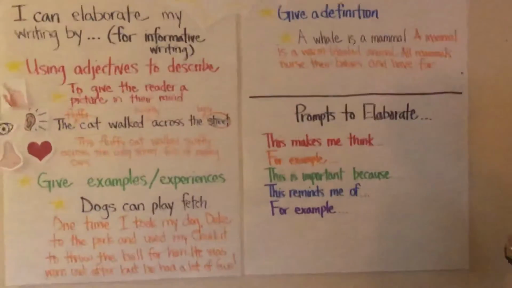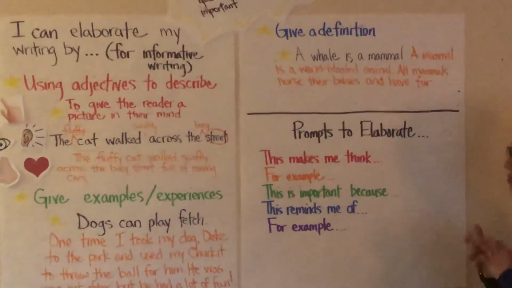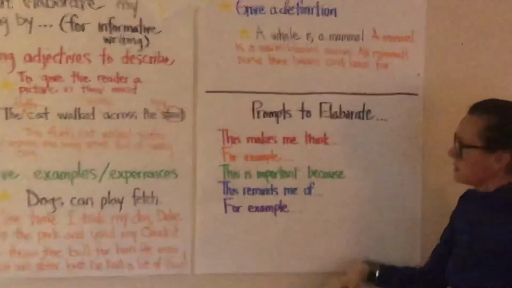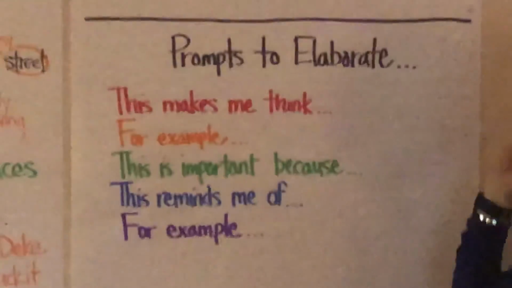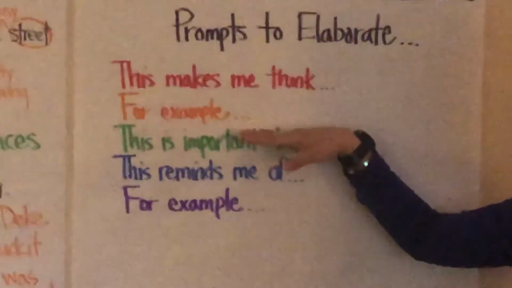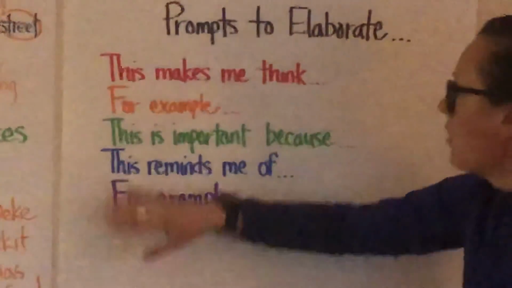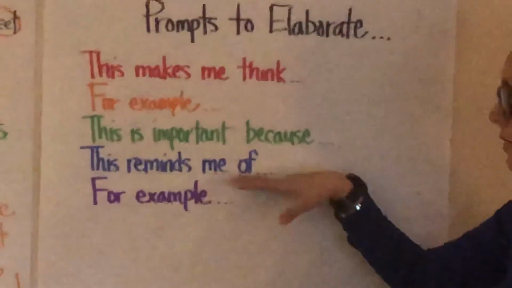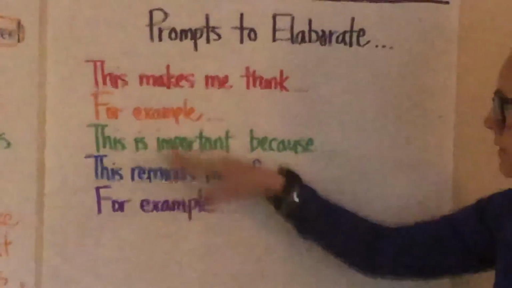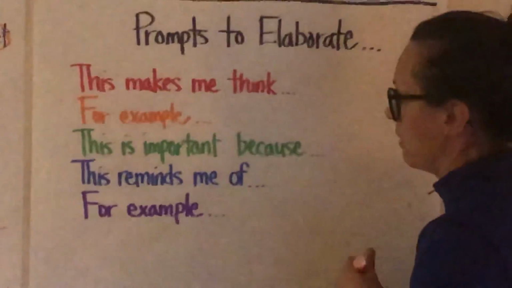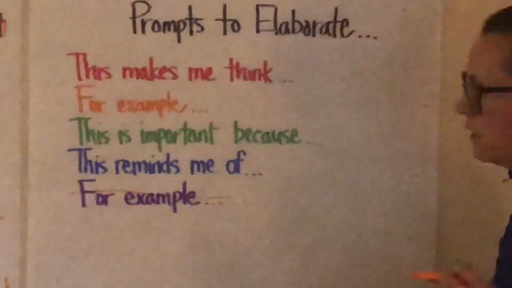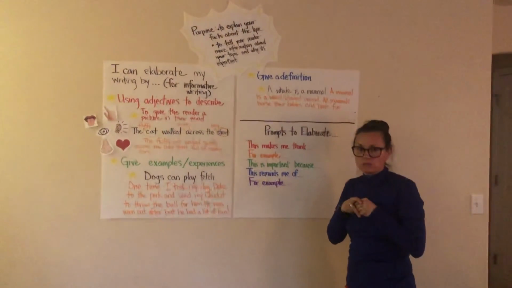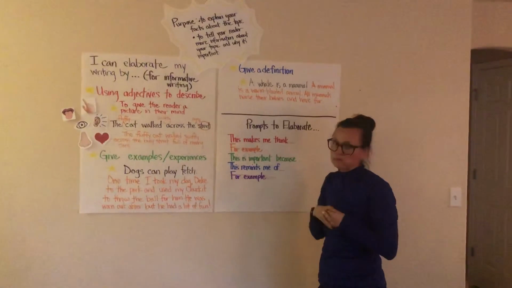And then lastly, here are some ways that we can start our sentences to elaborate our facts. So one way we can start one of these sentences is, this makes me think about, or we could say, for example, or this is important because, we could say, this reminds me of a time when. Those are just some ways to try. So when you're working on your writing this week, I want you to give these different types of elaborations a try.